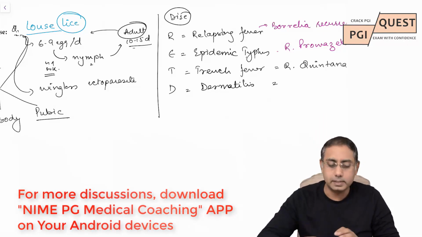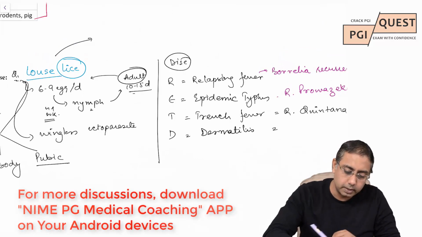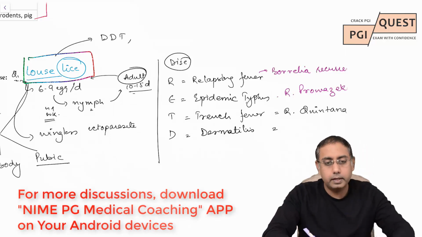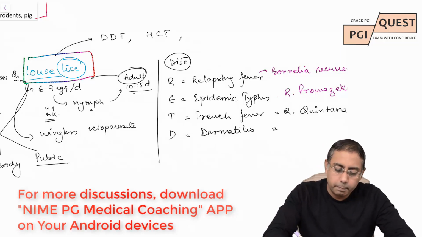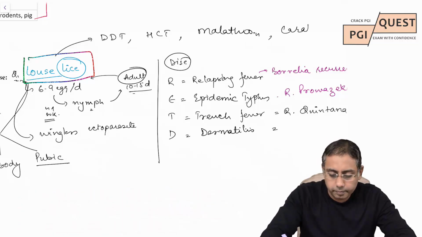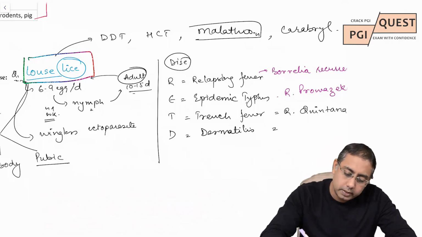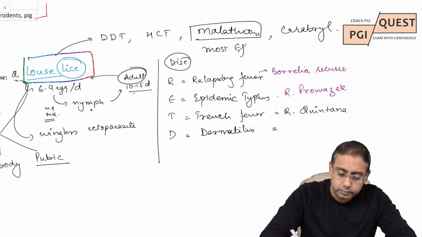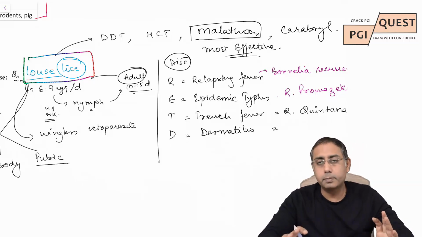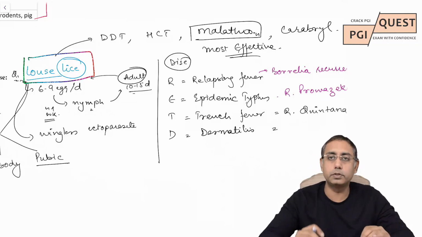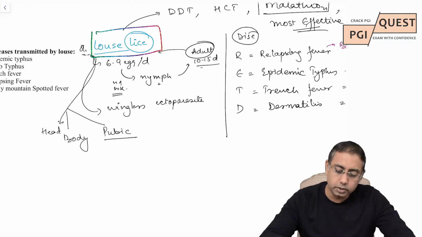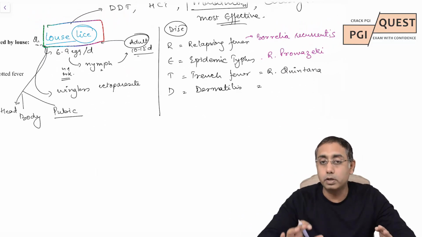So how do we control lice? Please remember, lice is pretty susceptible to DDT. It is susceptible to HCH, malathion, and carbaryl. Malathion is the most effective in killing the lice, but usually we use DDT or carbaryl lotions. But please remember, which of the following is the most effective insecticide? Answer would be malathion. So these things you need to know about louse.